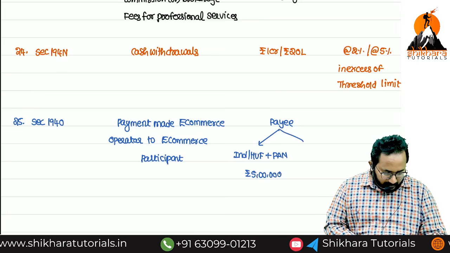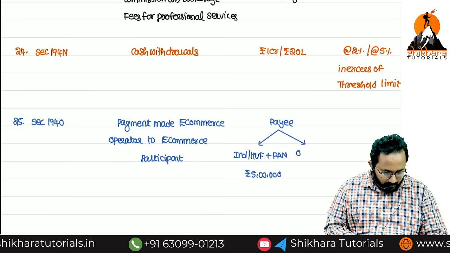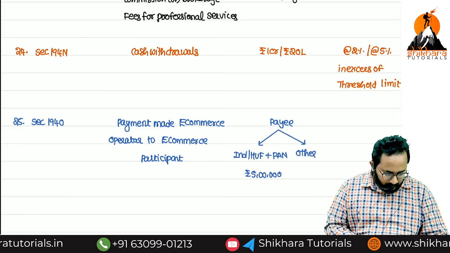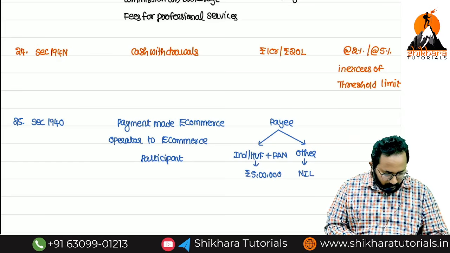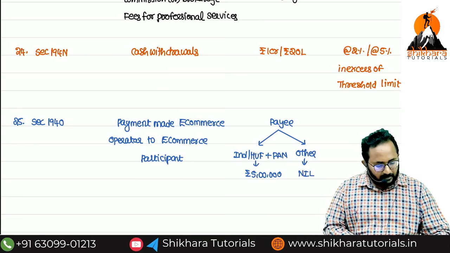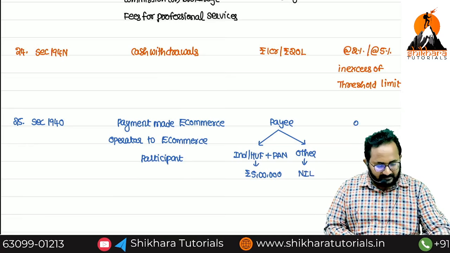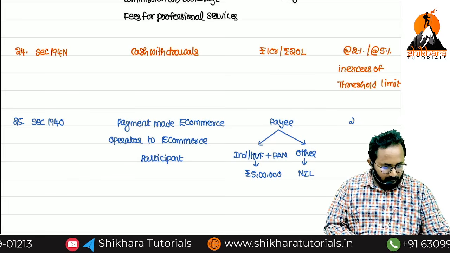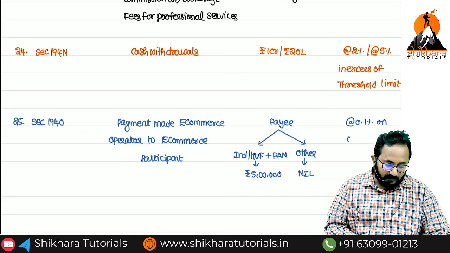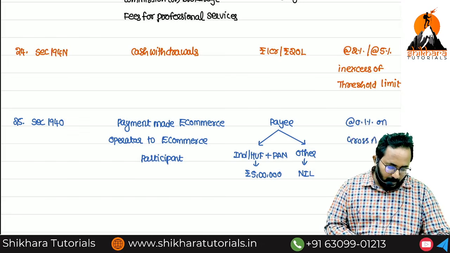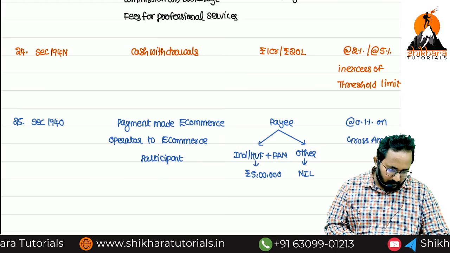In all other cases, the threshold limit will be nil. So now TDS is 0.1 percent. But one important point we have to write here: on gross amount. On what? Gross amount. Done.